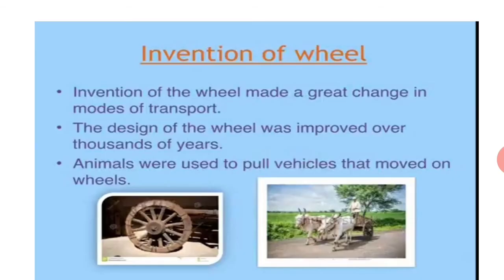Then there was a major invention, the invention of the wheel, which changed the whole of mankind. The invention of the wheel made a great change in the modes of transport. The design of the wheel was improved over thousands of years. Animals were used to pull vehicles that moved on wheels. Can you name any vehicle that is pulled by an animal? Yes, that is the bullock cart, as you can see in the picture also.